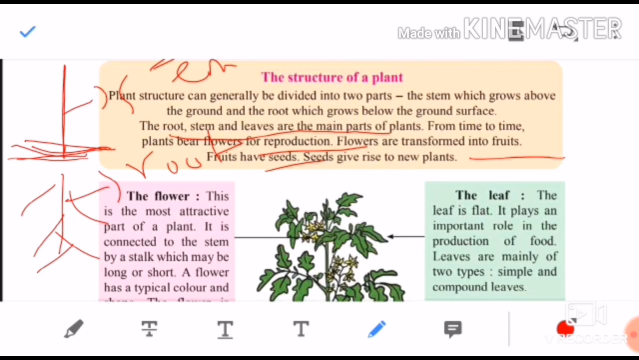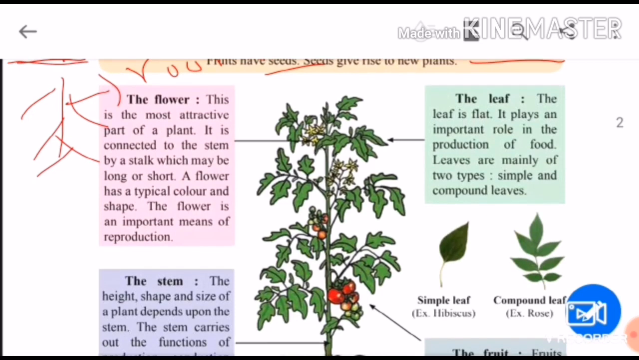When you eat watermelon and sow its seeds into the soil, what happens? From seeds, a new plant develops. So remember that flowers do the work of reproduction. Flowers get converted into what? Fruits, and fruits have seeds, and from seeds a new plant can be developed. So children, we are going to study each and every part in detail.